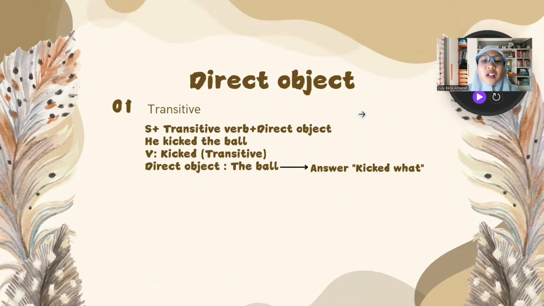Direct object. Transitive. A transitive verb is a verb that requires a direct object to complete its meaning. This is an example of a direct object with a transitive verb: subject plus transitive verb plus direct object. He kicked the ball. The verb kick is transitive, and the direct object is the ball. Answer: kick what?